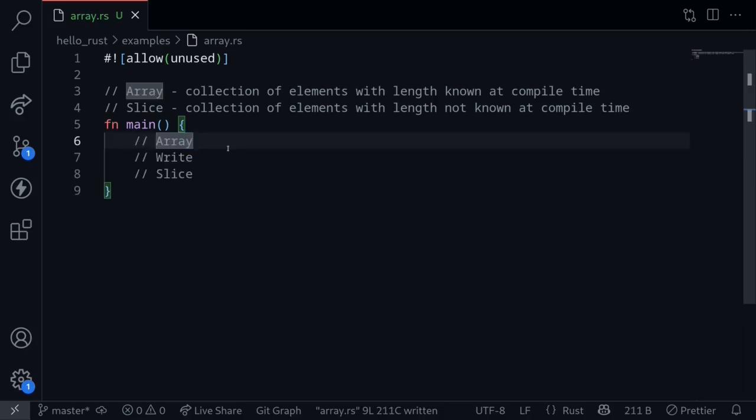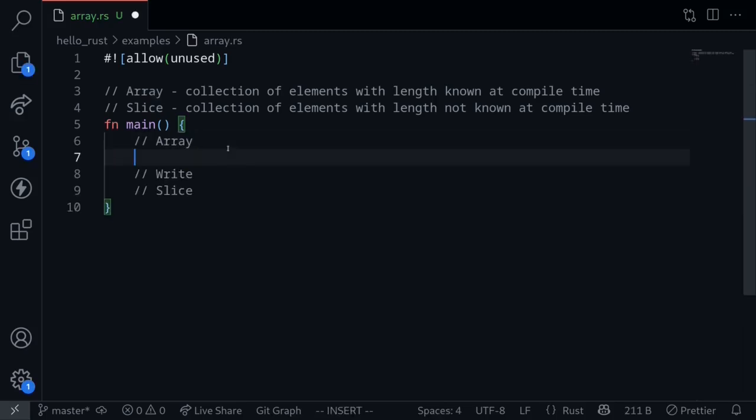Let's look at some examples of arrays and slices. Let's create an array. I'll name this r, let r. The type of this array will be u32, with the size 3. Since the length of the array must be known at compile time, here we need to specify the size as a number that is known at compile time. Inside here, let's put in the numbers 1, 2, and 3. Okay, so this is an example of an array.